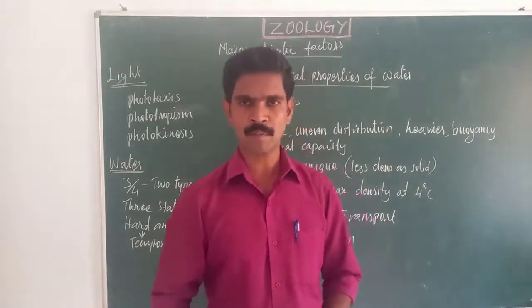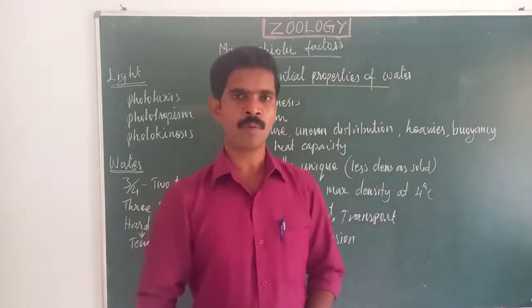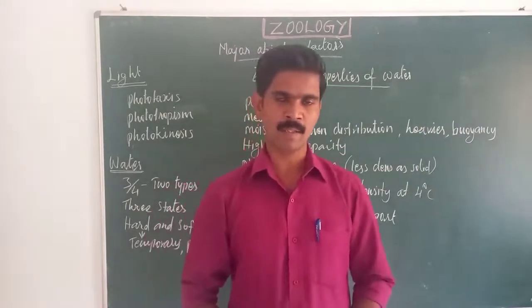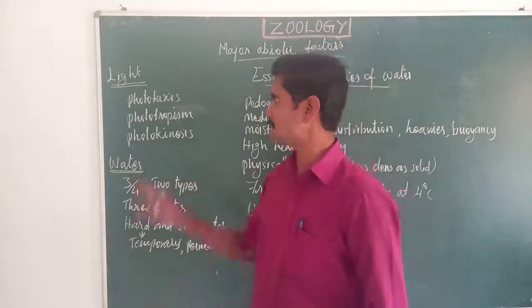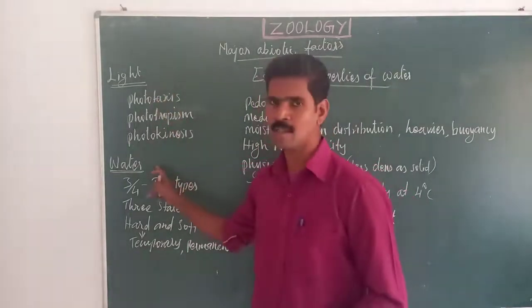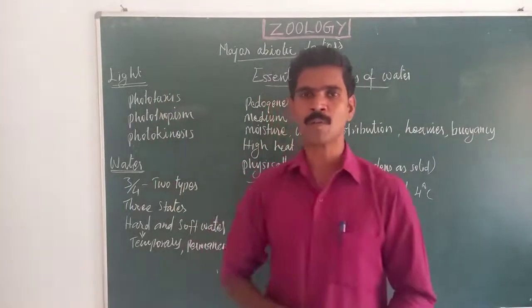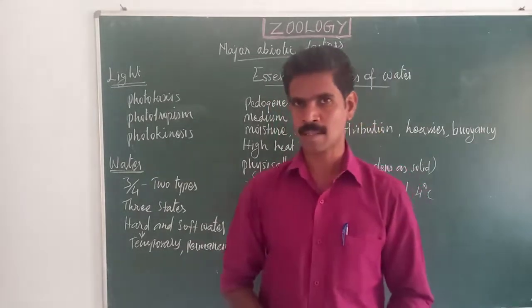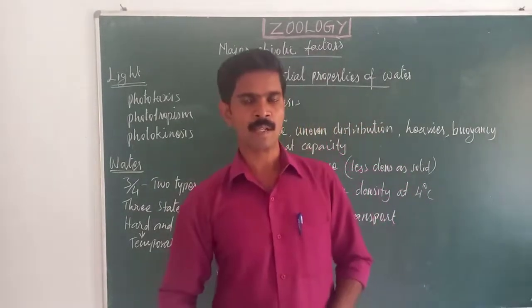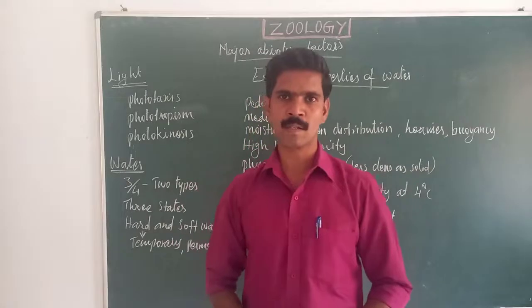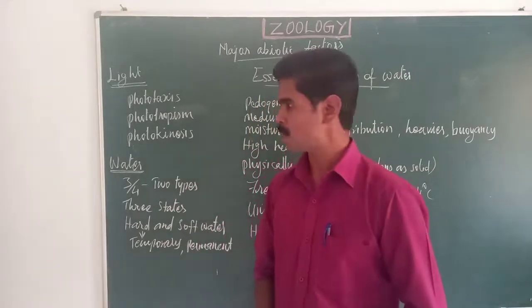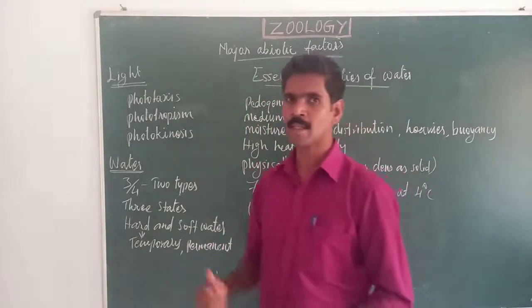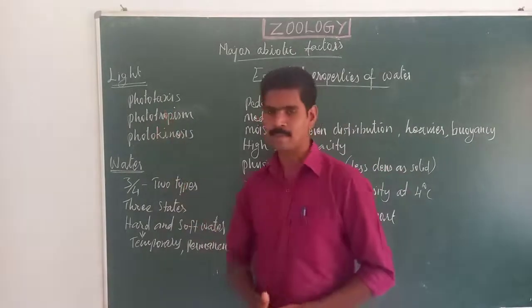Okay, dear students, today we are going to study 2 more abiotic factors. That means the second abiotic factor is light and the third abiotic factor is water. So today we are going to study these 2 factors. Listen very carefully, dear students. Many question answers are there, so listen very carefully. First I am going to explain the second abiotic factor, light.